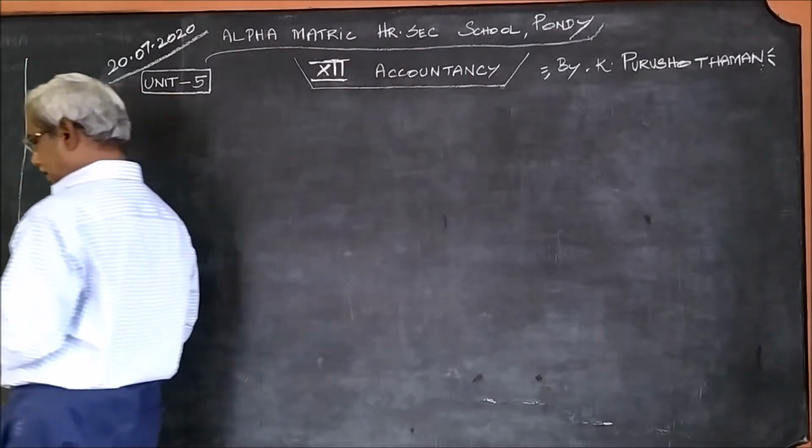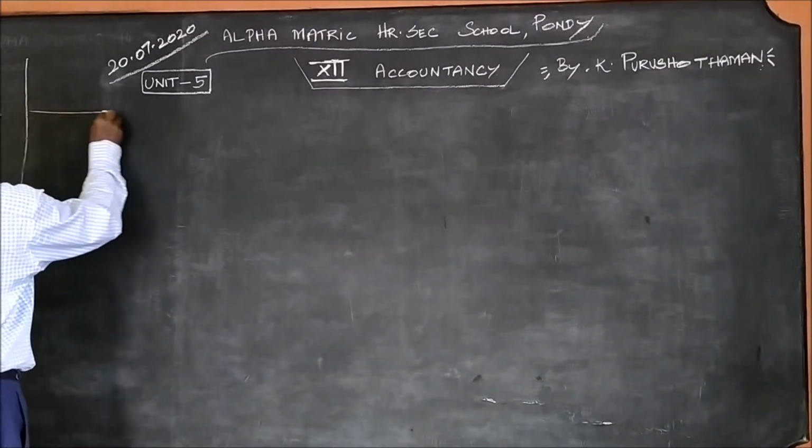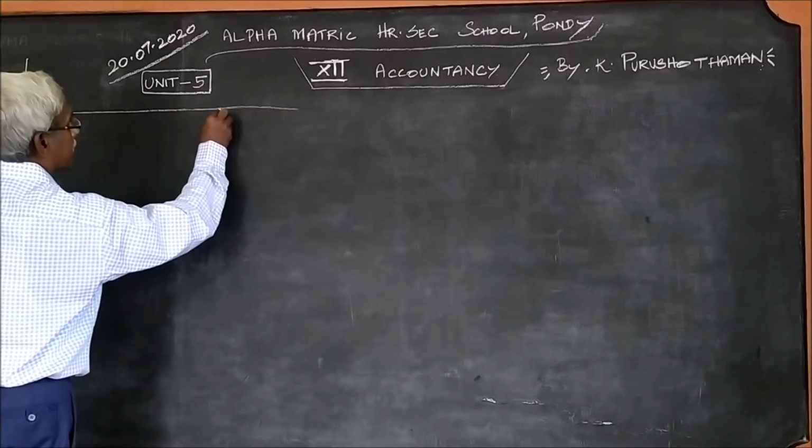These are all only past journal entries that are given. So we must pass journal entries for it.